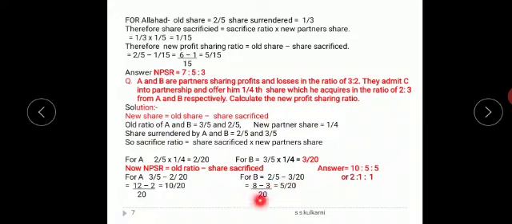Again the common denominator is 20. So 2 into 4 is 8 and 3 ones are 3. So 8 minus 3 is how much? 5/20. So my ratio is 10:5. Total should be 20, so I will get 5 for C again. This can be further simplified as 2:1:1. So this is the answer.